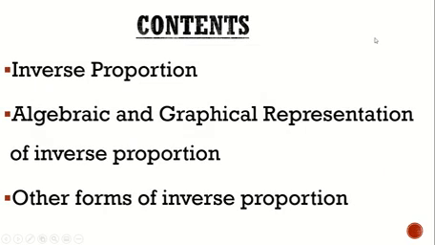First one is inverse proportion. We learned how the variables affect each other, how when one variable increases the other decreases, and we saw the given problems related to inverse proportion. The second one is algebraic and graphic representation of inverse proportion, and we saw all the given problems related to that concept. The third one is other forms of inverse proportion. We saw that concept in the next exercise.